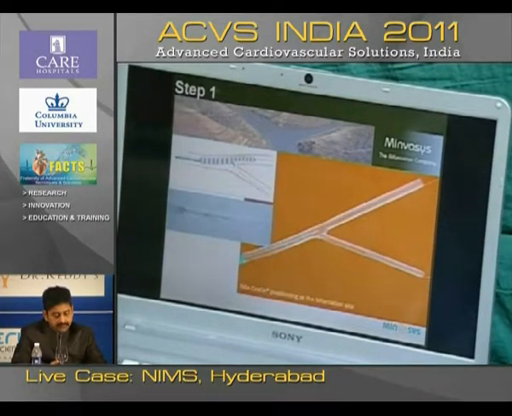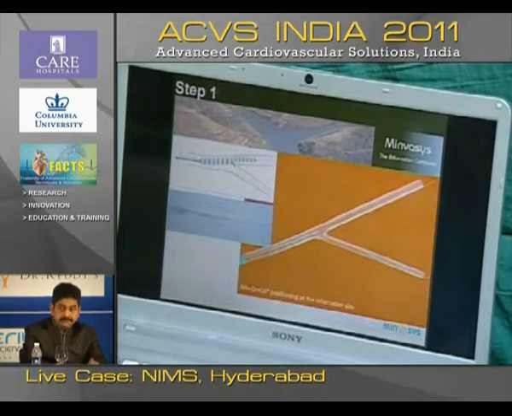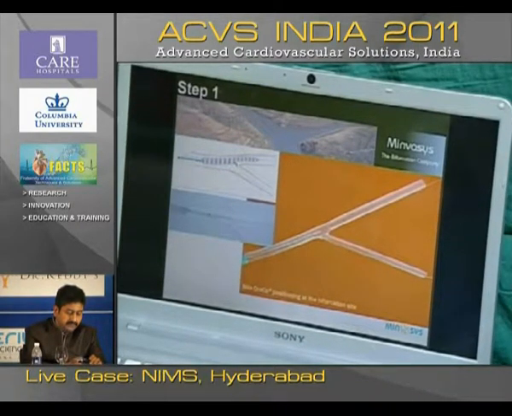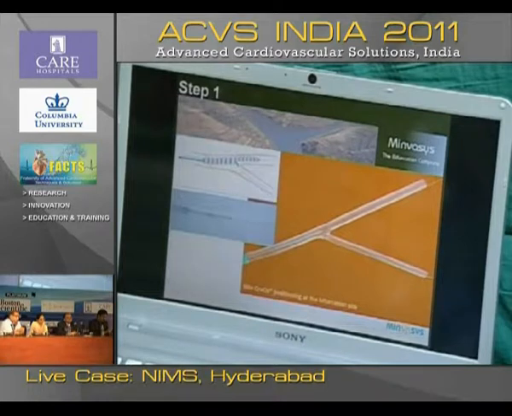Here the main branch balloon will have three markers. Basically the central marker indicates the position of the carina. At the carina there is a sleeve that is extending into the side branch. So you have to advance the stent till the central marker sits at the carina. Next.